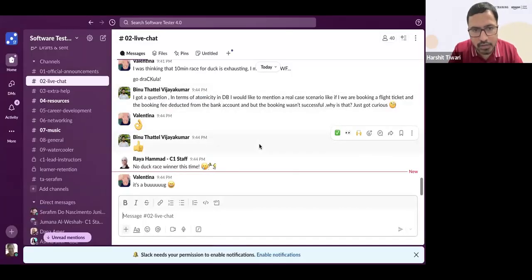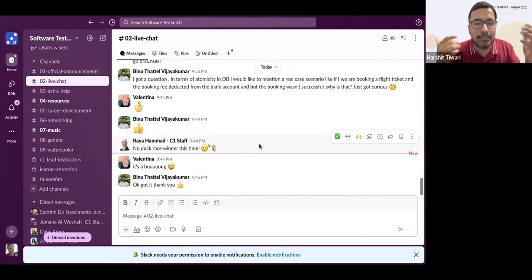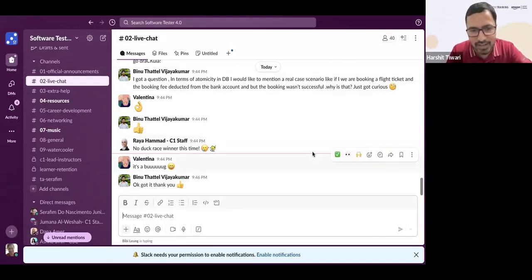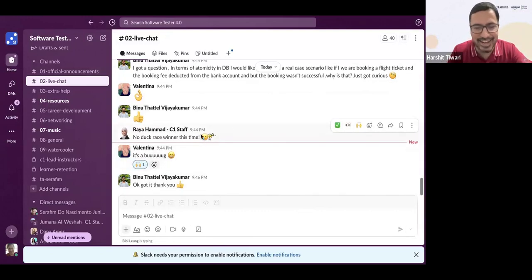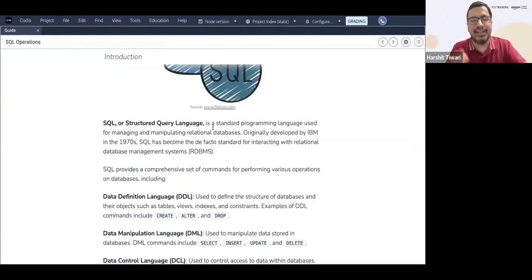Does it make sense in short, Bino? Because they're separate entities. The payment gateway is separate, and the website through which you are booking the flight ticket is separate. They interact with each other using APIs. So this will send an API request here, this will send a response here. But somewhere in that communication, some mistake might be there, and that is what causes the issue. That's a bug. Yeah, great, awesome. All right, let's move forward.